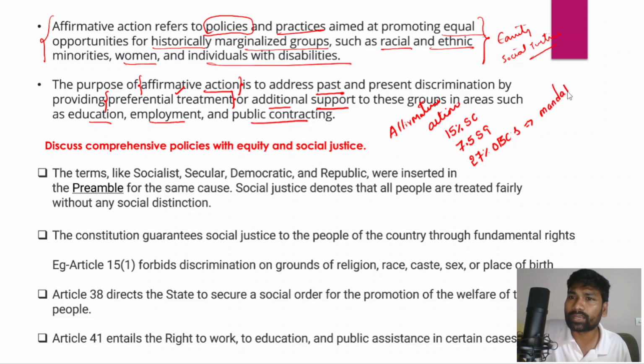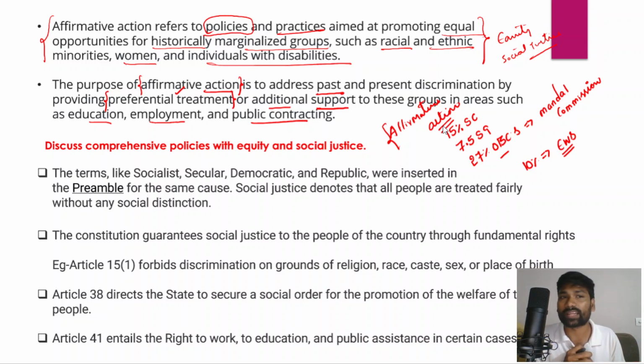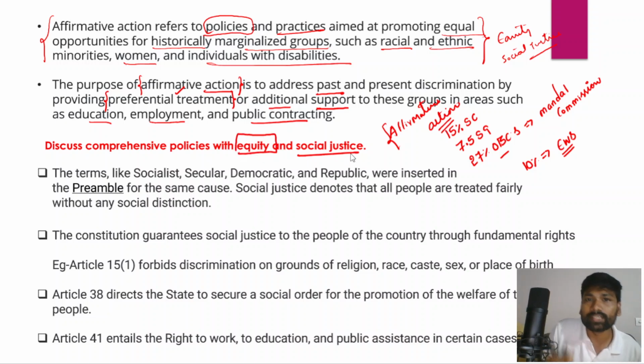So the Mandal Commission has recommended 27% reservation for the other backward classes, and even 10% reservation for the economically weaker sections within the general category. Therefore, these are part of the affirmative action policies to correct the historical injustices that the marginalized sections of society have been suffering. And then you need to write what the government policies and initiatives were that were launched to ensure equity and social justice, right?